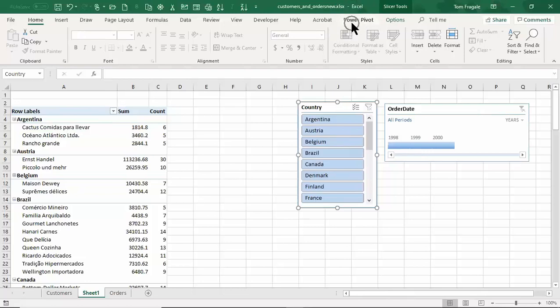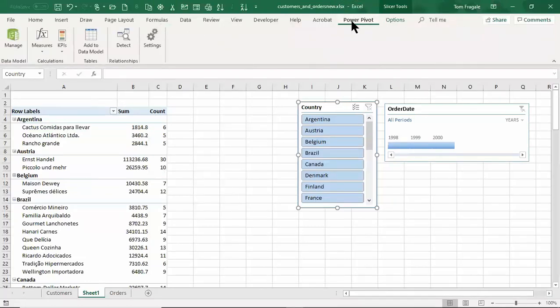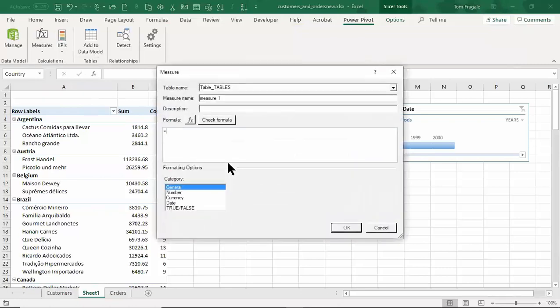Now notice how we have that PowerPivot menu that I turned on before. Click on PowerPivot. A new calculation here will be called a measure. And the reason I want to show you this, you're going to find some functions that you've never seen before because of the PowerPivot. So I'll pick on the word measure, and I'll say new measure. Give it a second.